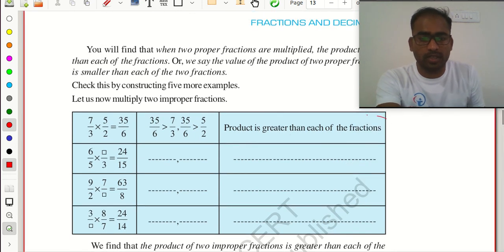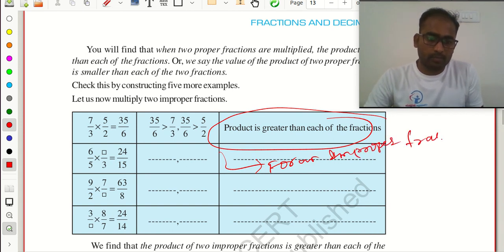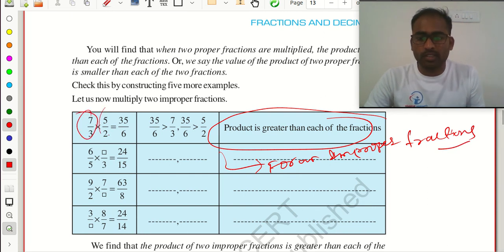So here is the example for improper fractions. Here 7 by 3 is an improper fraction, 5 by 2 is an improper fraction. The numerator is greater than the denominator. If I multiply, 35 by 6, it is always greater than the two terms being multiplied. Clear?